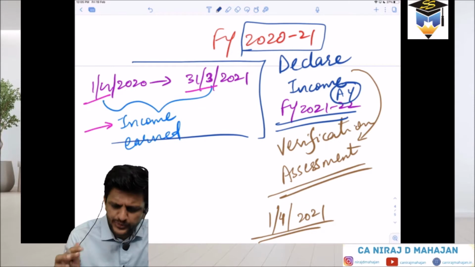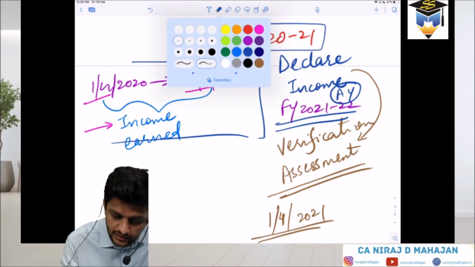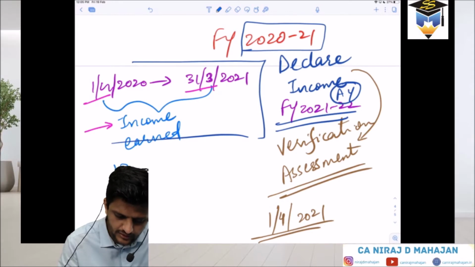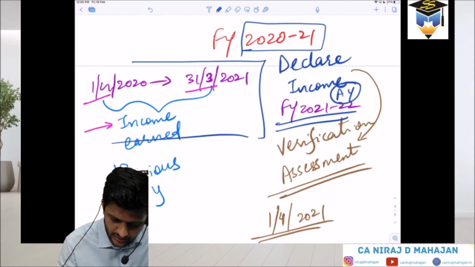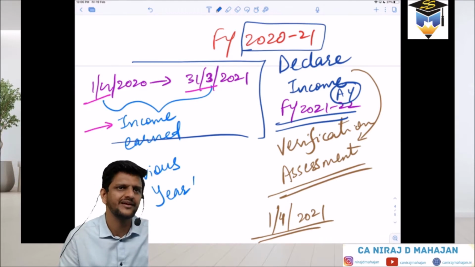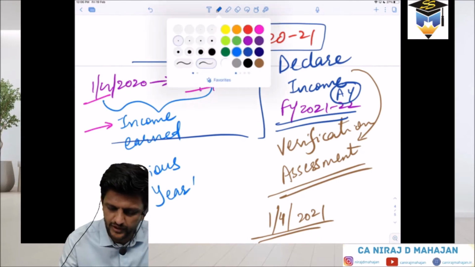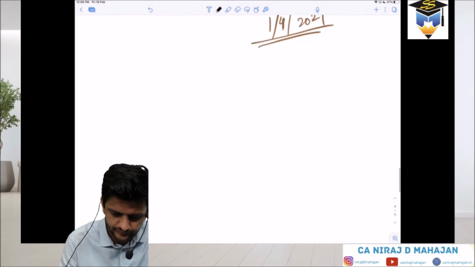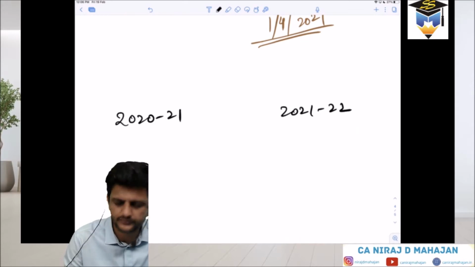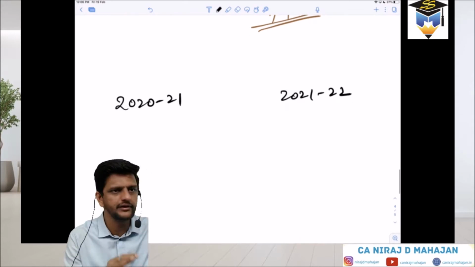Clear? And simply pay attention. The year in which income is earned is known as the financial year, the previous year. It is called previous year from the income tax point of view. Now again, pay attention. We are comparing now 2 years. Clear? 2021 and 21-22.